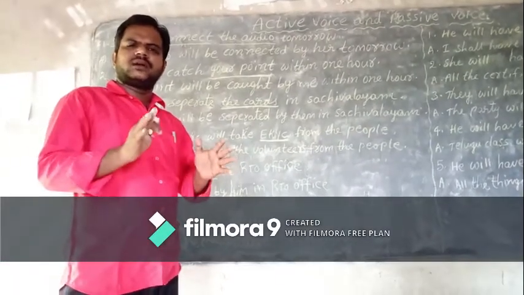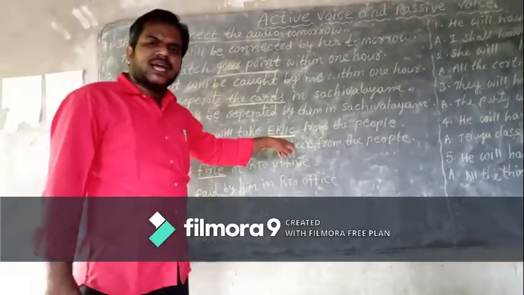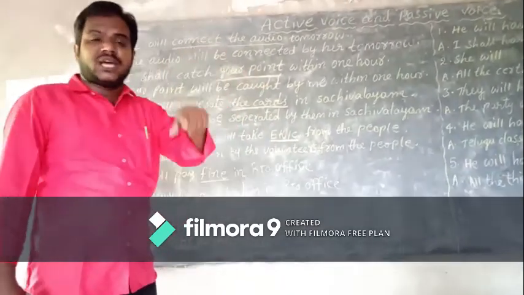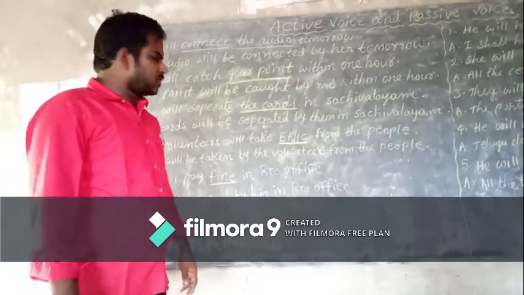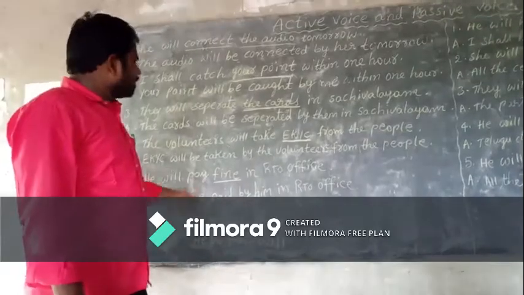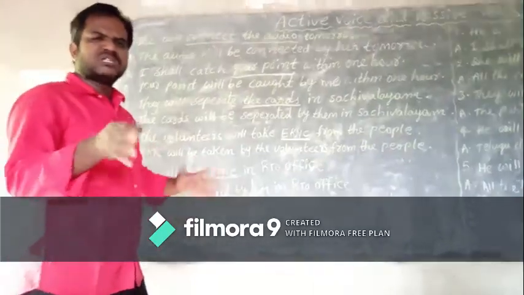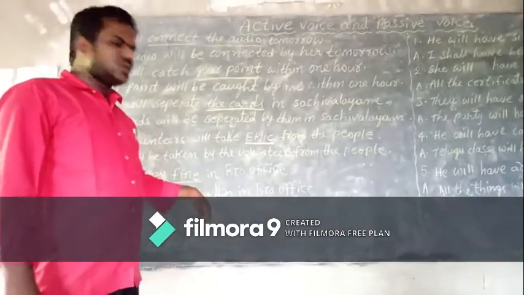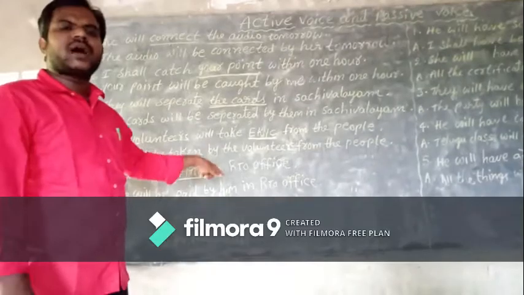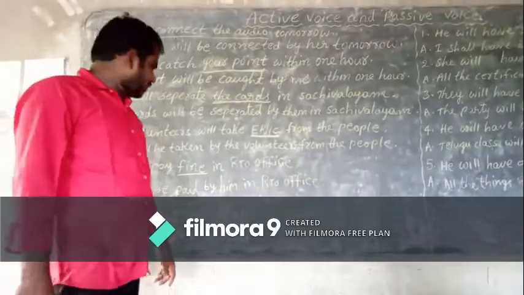Volunteers will not take any person. Which the volunteers will take? Yes, the volunteers will take EKYC. That is object, children. Like that, he will pay fine. Whom he will fine? There is no answer. Which he will pay? He will pay fine. Yes, children, object is there. So like that we have to identify, children.